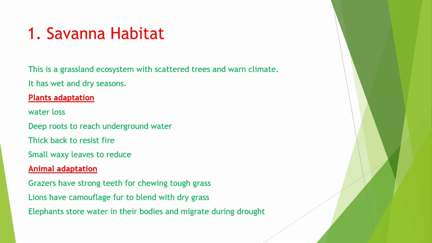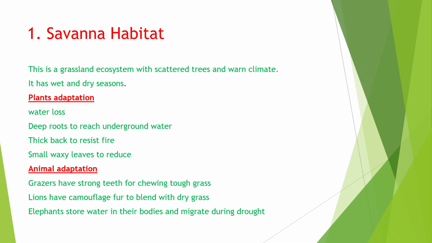The savanna is a vast grassland dotted with scattered trees. It has warm temperatures all year round, but experiences distinct wet and dry seasons. Organisms here must survive long dry periods and occasional fires. Animals such as giraffes have long necks to reach the leaves on tall trees, while lions have sandy-colored fur that blends with the dry grass, helping them sneak up on their prey.